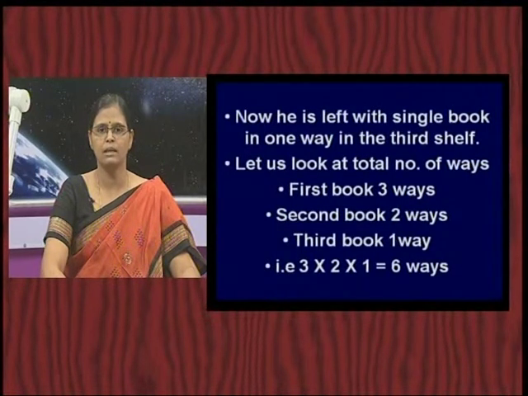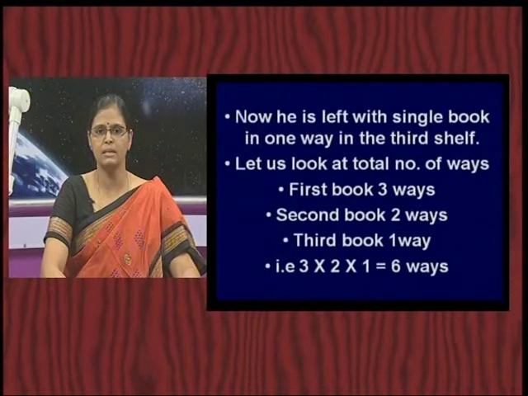In all, in how many ways is he trying to arrange? The case 1, that is the situation where he wants to put 3 books in 3 different shelves. For the first book he has 3 ways, second book he has 2 ways, third book he has 1 way. So total in how many ways can he arrange this? 3 into 2 into 1 equal to 6 ways.